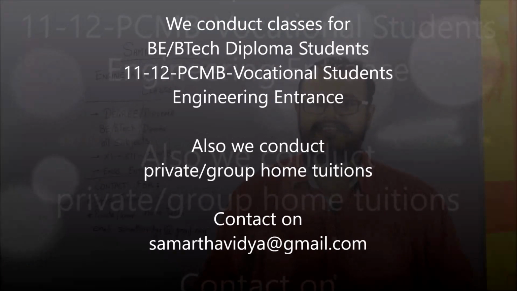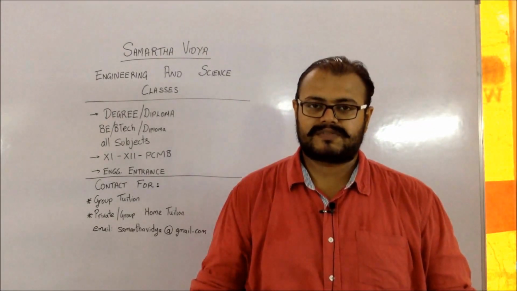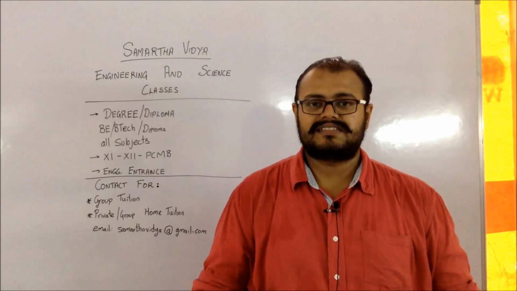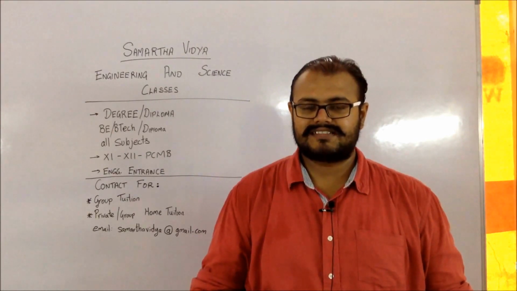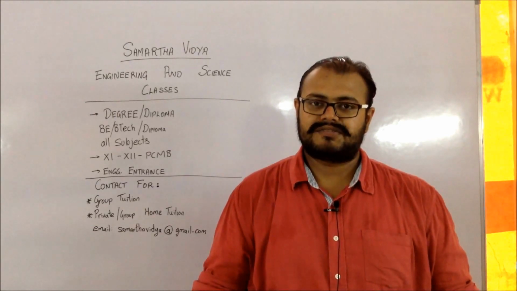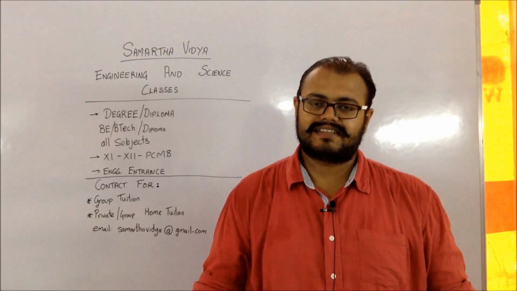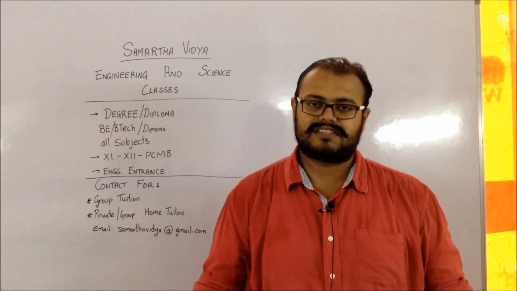So before starting, let us understand two terms which are very much important while filling up your option forms. The first term is called the home university, in short HU, and the other term is OHU, which is outside home university. Home university is basically the region of your passing of your HSC exam.